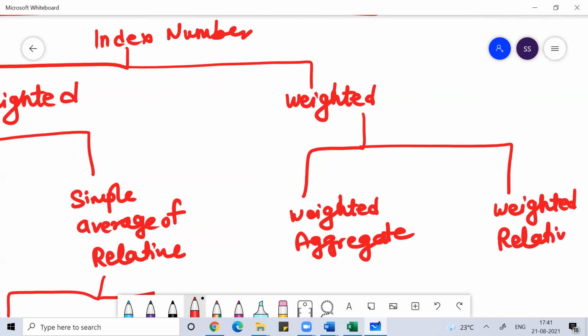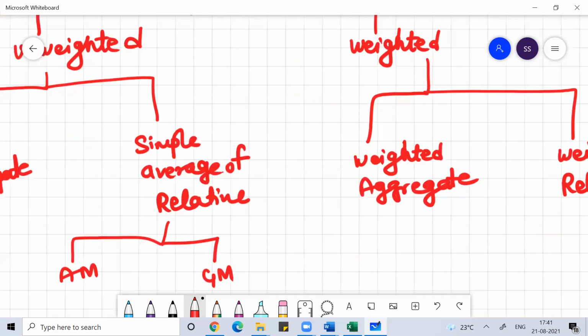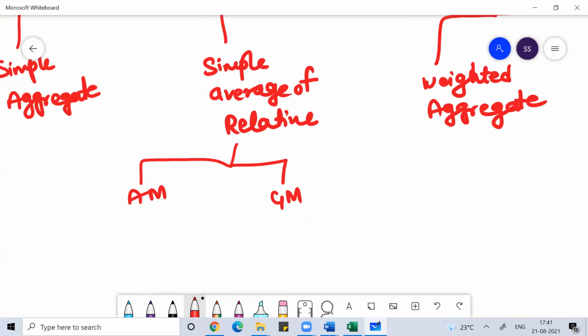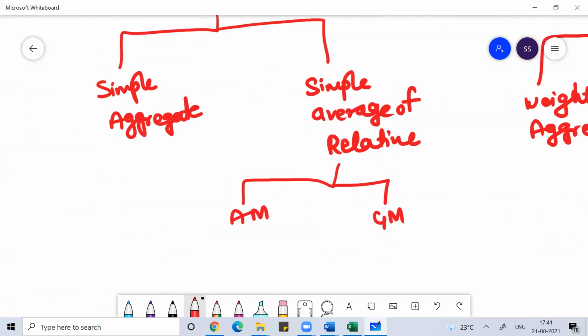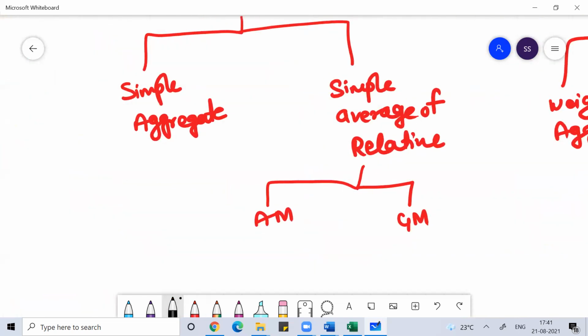Simple average of relative with arithmetic mean, you remember, right? We discussed the formula. In the simple aggregate method for price index number, this was your formula. In arithmetic mean, your formula was sum of P by n.